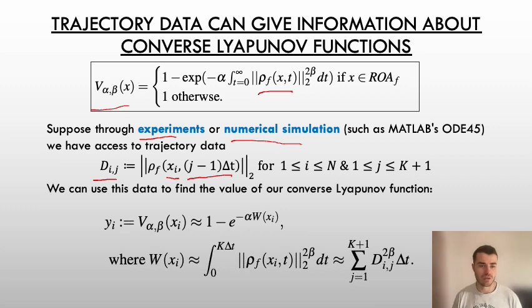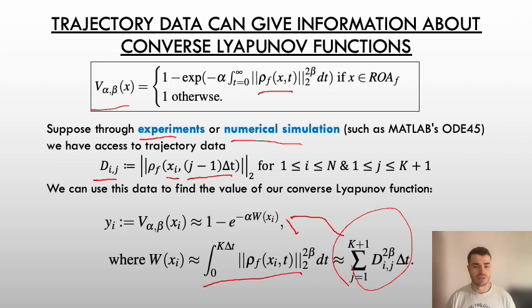Based on this data matrix, we can approximate the value that's outputted by our converse Lyapunov function by approximating the integral using some sort of Riemann approximation and then substituting this integral into our converse Lyapunov equation.